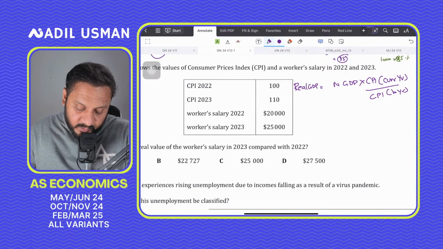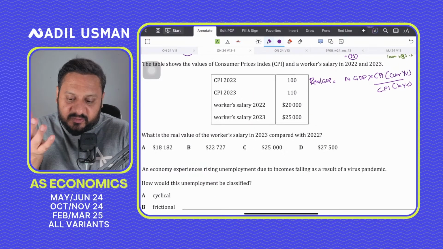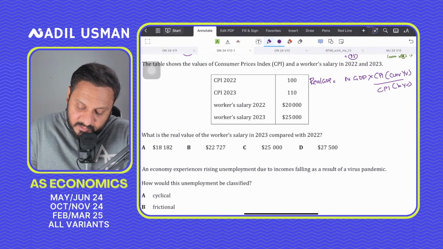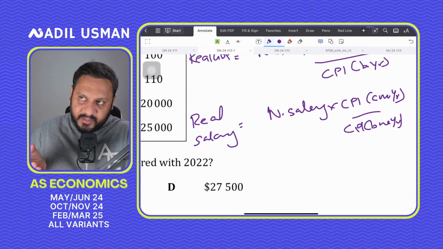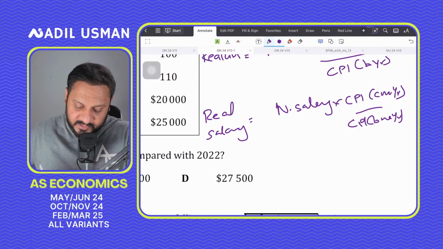And similarly, if you want to work out the real value of salary, it is simply the salary adjusted for inflation, right? Just like real GDP is GDP adjusted for inflation, the same formula you will apply here as well. Real salary would be the nominal salary times CPI in current year upon CPI in base year. अब ये सारे formulas, guys, I've done all these videos in my national income accounting topical playlist as well. All these formulas are there, and the study guide I will share later on has all these formulas and the workings as well.